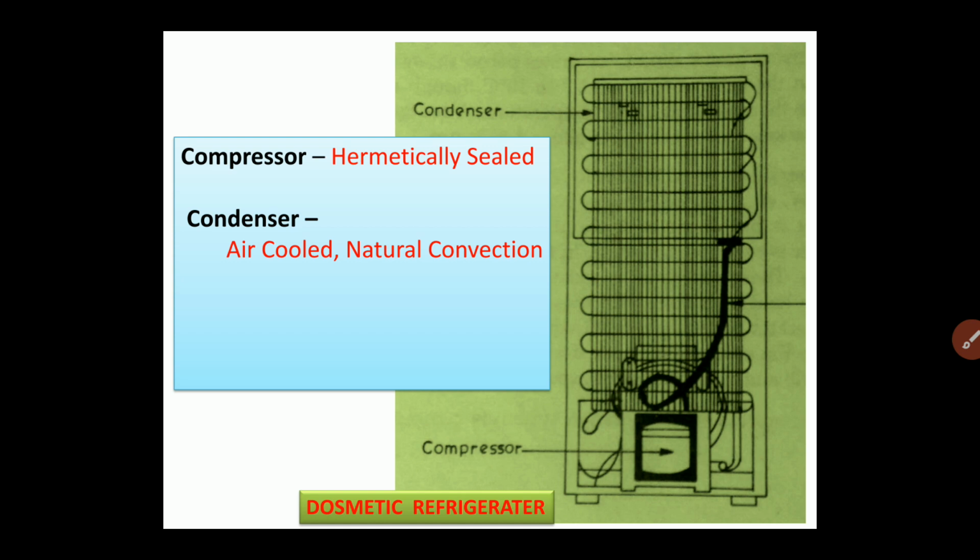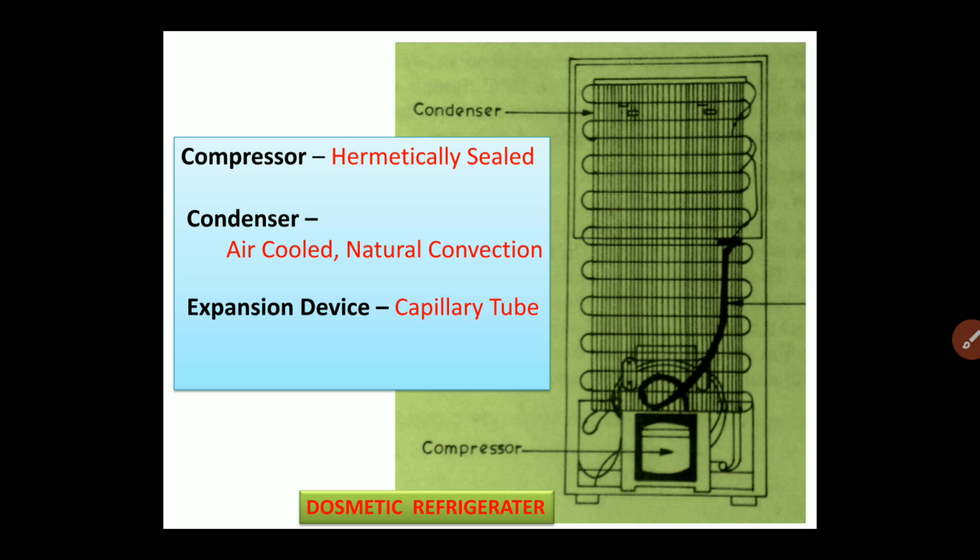Although water cools better than air, here in order to reduce the initial cost and since the capacity is small, we are using an air cooled condenser. At the same time, we are also not using the forced convection air cooled condenser, because the capacity is small, and when we can use the natural convection air cooled condenser, there is no need of increasing the cost of the condenser by using the forced convection air cooled condenser. The next device is nothing but the expansion device.